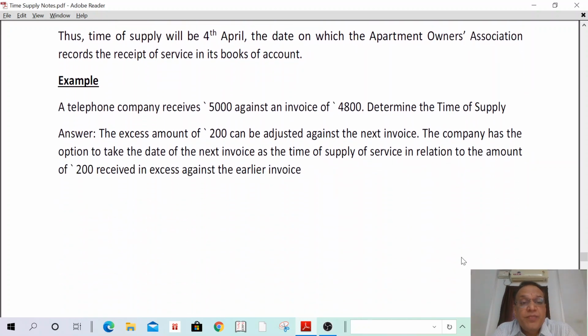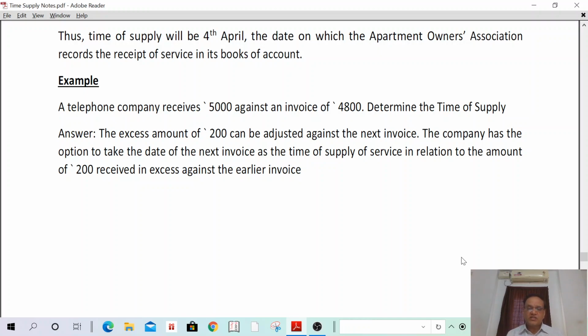A telephone company receives 5,000 against an invoice of 4,800. Determine the time of supply. Means excess amount received. That is petty payments. Any excess amount up to 1,000 rupees shall be adjusted against future bills. We have already discussed this in case of petty payments.